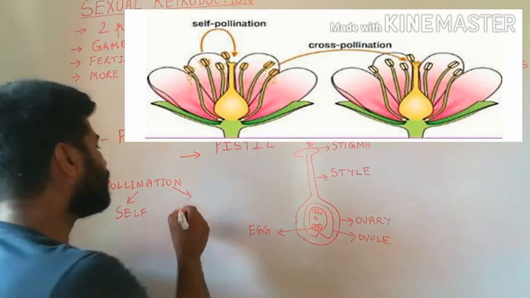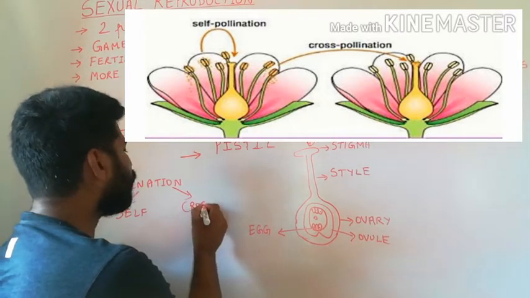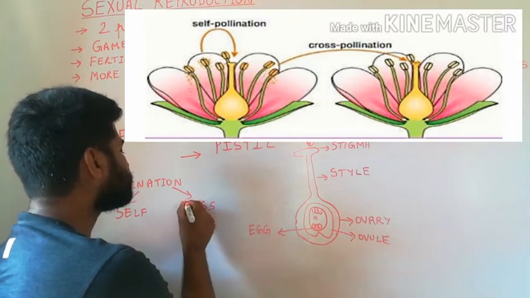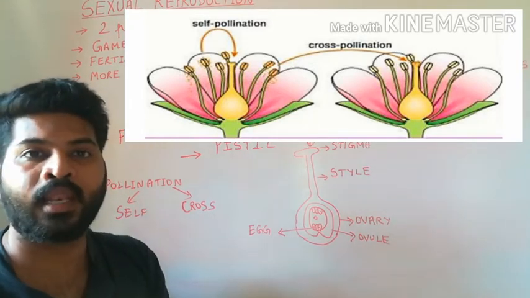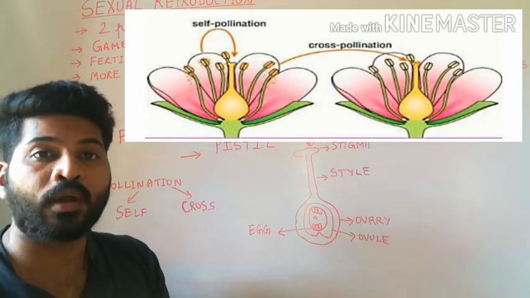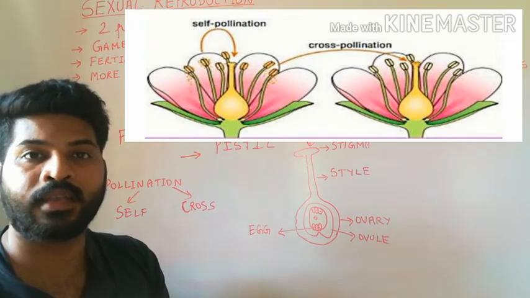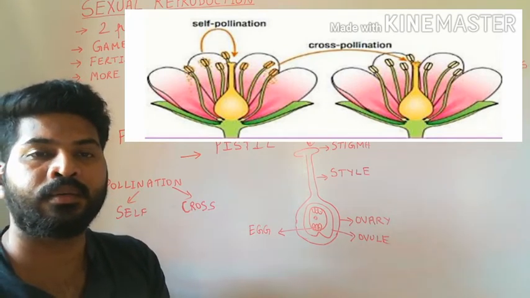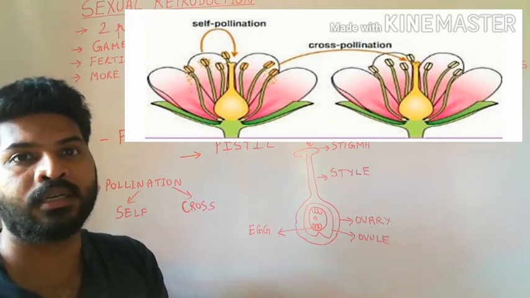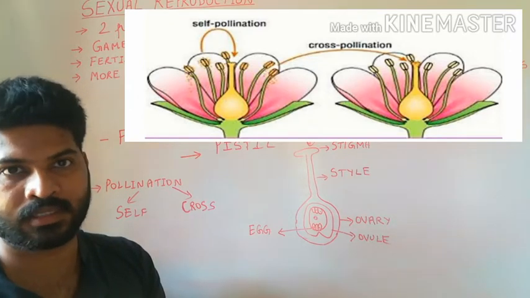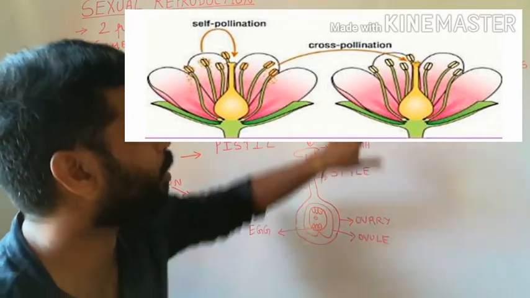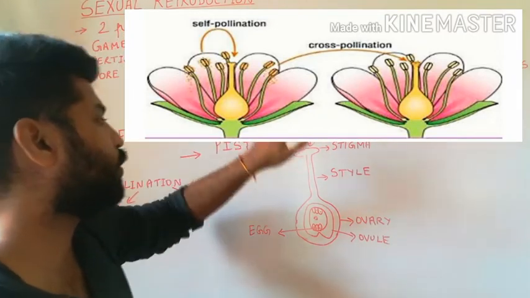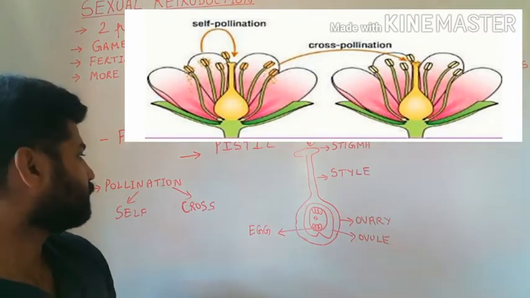This is what is called cross-pollination. This transfer is helped by wind, water, insects like honeybees, and also birds and some small animals called pollinators. They will carry the pollen grain from the anther to the stigma.